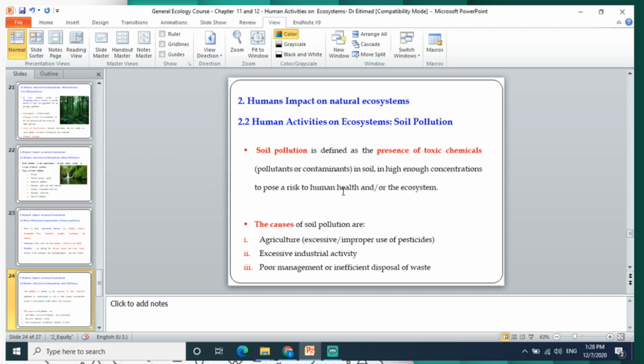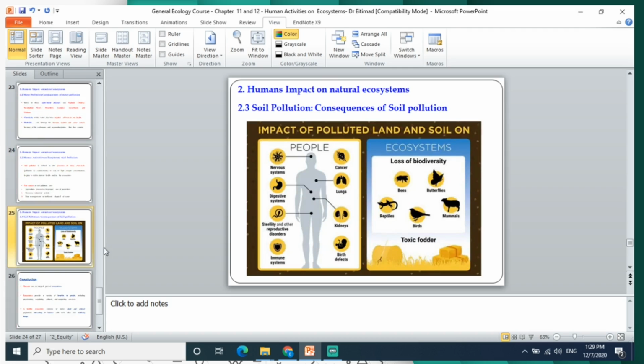The causes of soil pollution include agriculture, where excessive or improper use of pesticides lets the soil be polluted, excessive industrial activity, and poor management or insufficient disposal of waste.